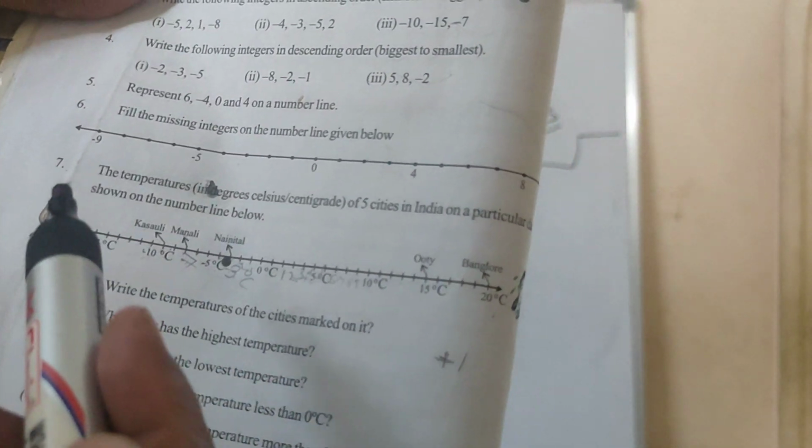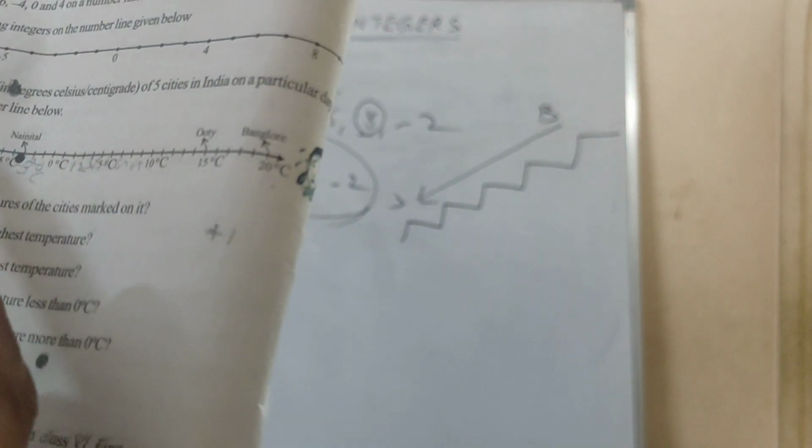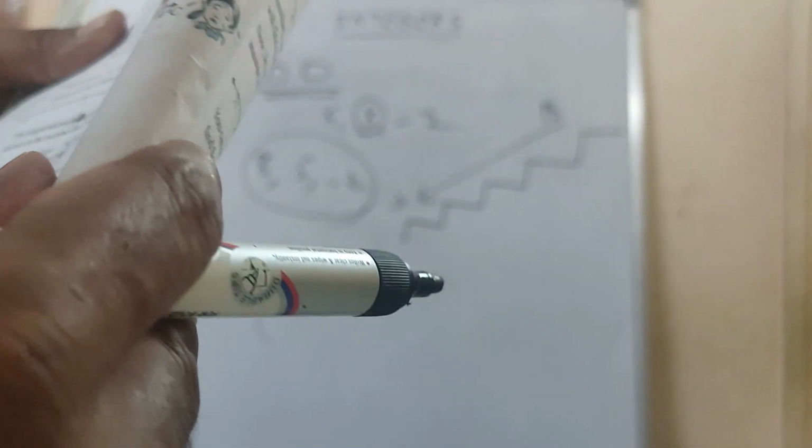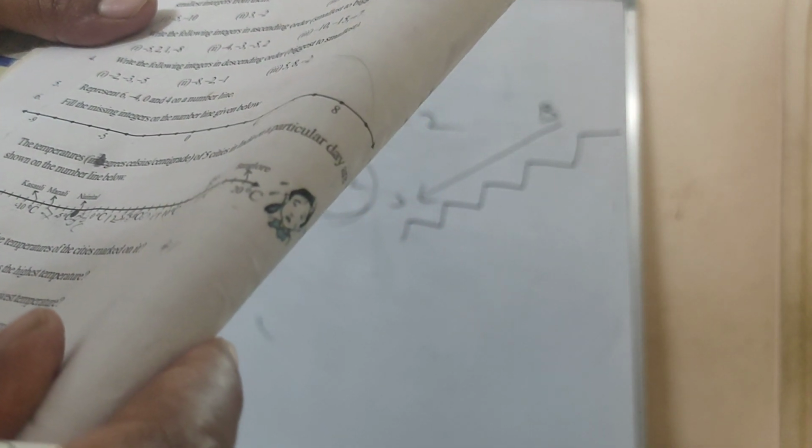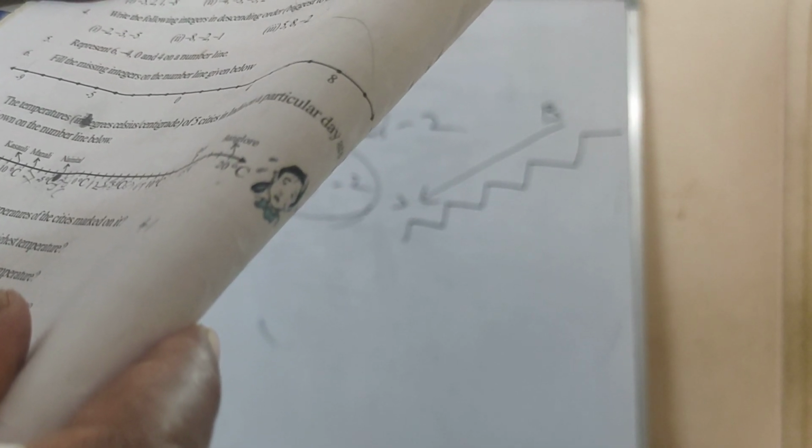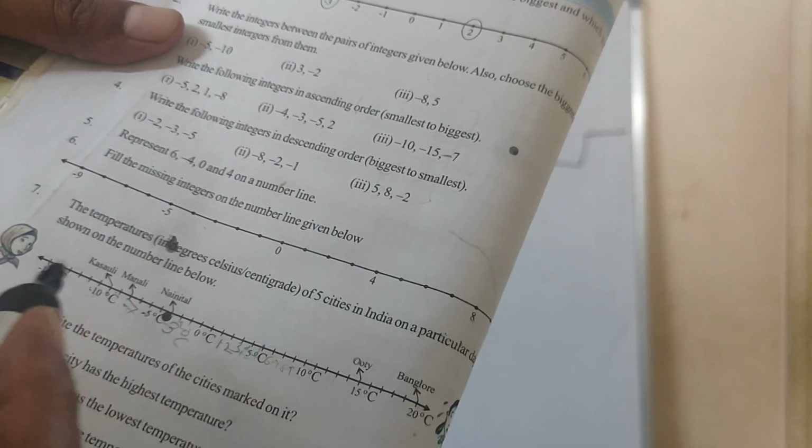They have given some temperatures on the scale, and city names also here: Ooty, Bangalore, next Nainital, Manali, Kasauli. Some names of cities where the temperature will be very low. So according to this one, you have to answer these 5 questions.